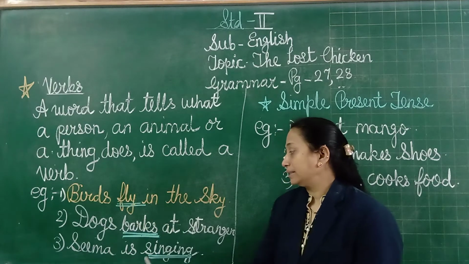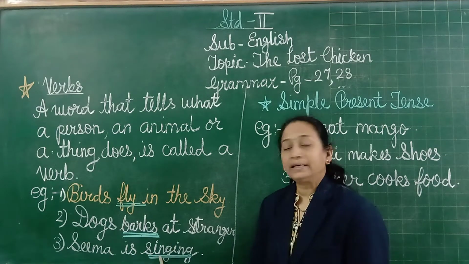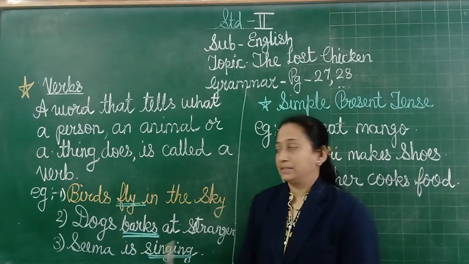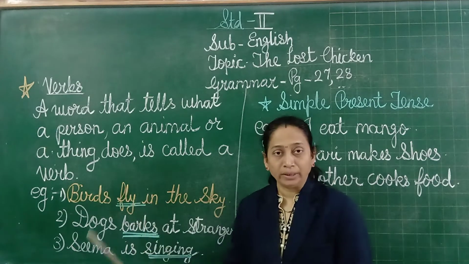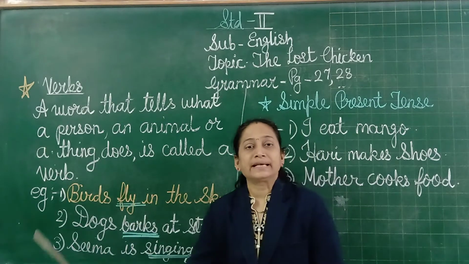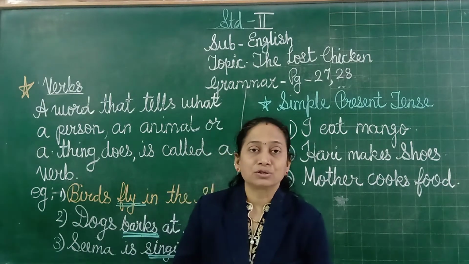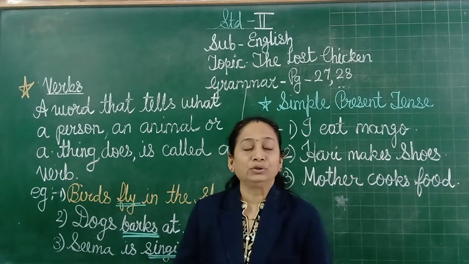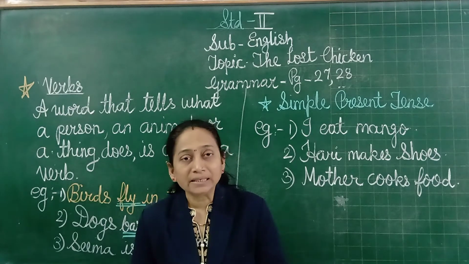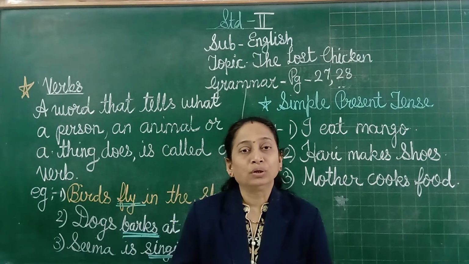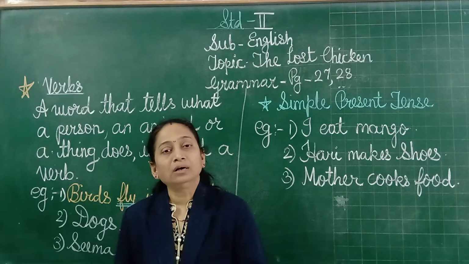Now see, Seema is singing. What is Seema doing? She is singing a song. So singing is also a verb in this sentence. Understood? Whatever actions a person, animal or thing is doing, that is called a verb. Suppose I say the cat is sleeping. Sleeping is also the verb in that sentence. You know what the cat is doing. It is sleeping. The sun shines brightly. You know that the sun is shining brightly. Again, shines is also called a verb.